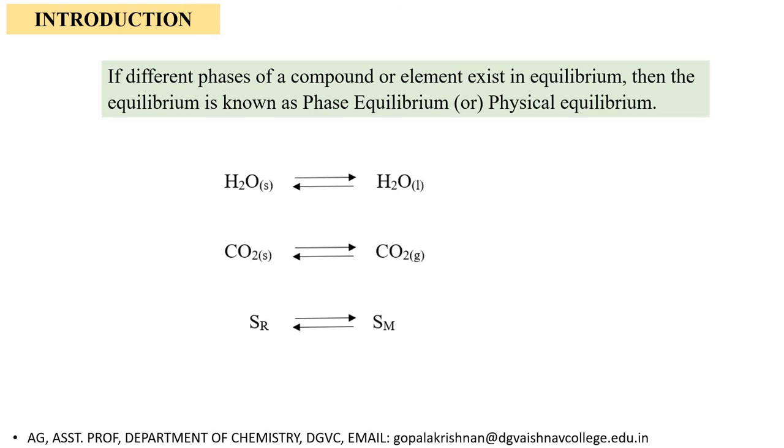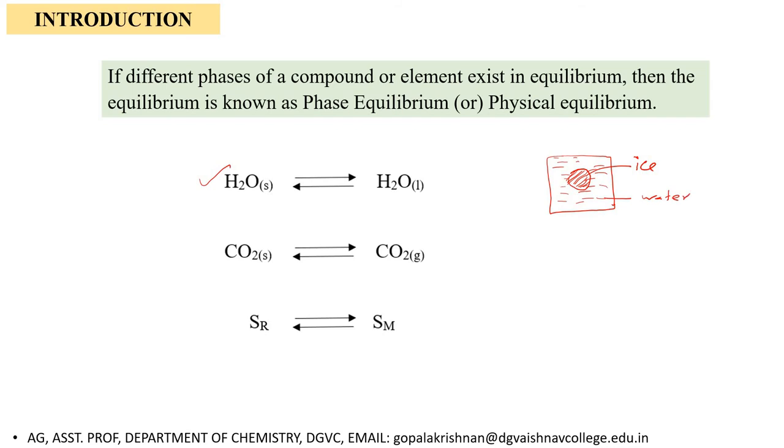Here I have given a few examples for phase equilibrium. See this, in this example H2O solid is in equilibrium with H2O liquid. What does it mean? Suppose I take liquid water in a container, and I put in a piece of ice cube. This is the ice cube and this is liquid water.